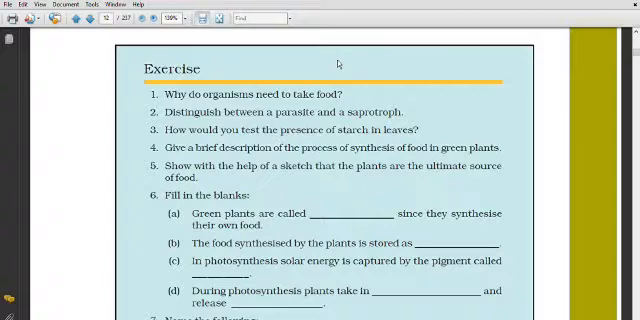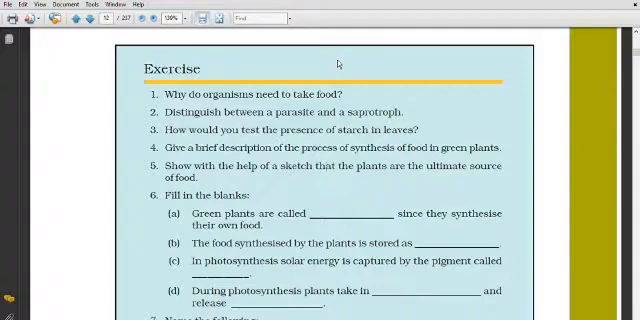See, first of all, why do organisms need to take food? First question, listen carefully. All organisms require energy for their life processes. Plants prepare their food and acquire nutrients from abiotic components like soil, water, air and sunlight. Means plants get their food from air, water, sunlight and soil.